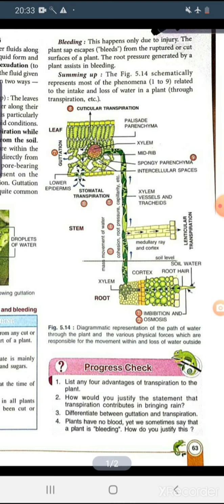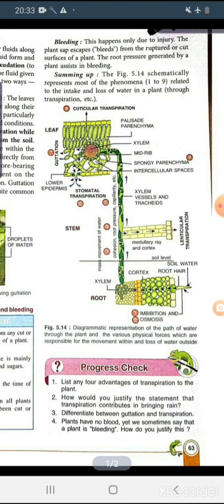Next is the bleeding. Okay, so bleeding, from the name only you can understand that it generally occurs due to injury, and the cell sap comes out from the ruptured or the cut surfaces of the plant. Okay, and the root pressure generated by the plant also assists this bleeding.